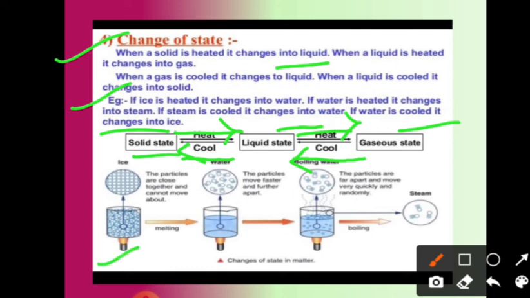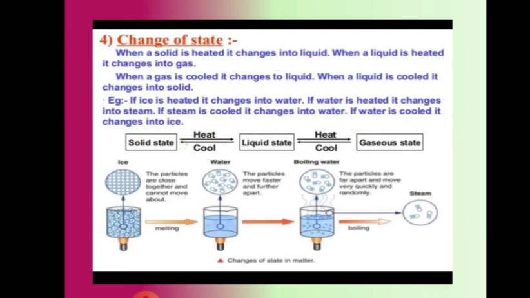Here you can see in this image how the ice particles are close together and cannot move about, and next, after reaching the liquid state, the particles move faster and further apart, meaning the ice is melting. Later, the particles are far apart and move very quickly and randomly, because it becomes gaseous in nature. So these are the changes of state.